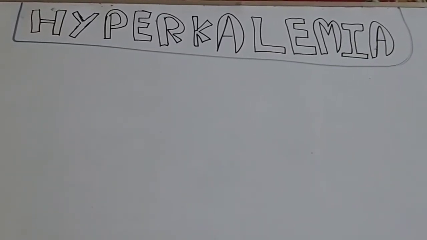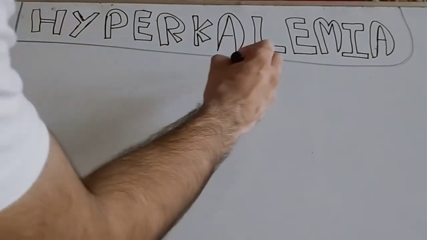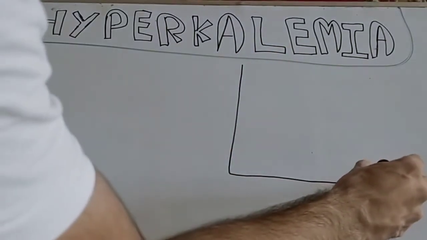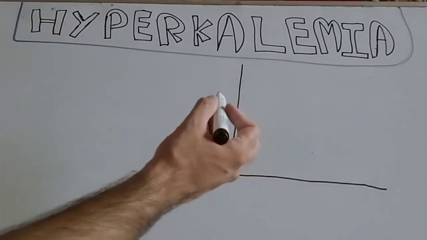Today I will tell you about hyperkalemia and what effect it causes on the resting membrane potential, on the excitability of the membrane, on the amplitude, on the threshold, on the intensity of the stimulus, and on the duration. So all of these aspects will be discussed in this lecture. First of all, drawing the graph of the action potential like this. Now I am drawing with respect to hyperkalemia like this.